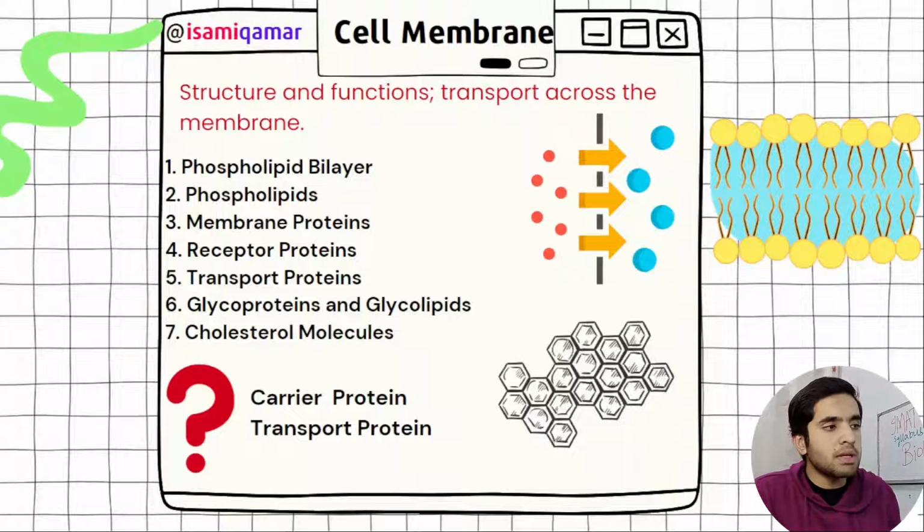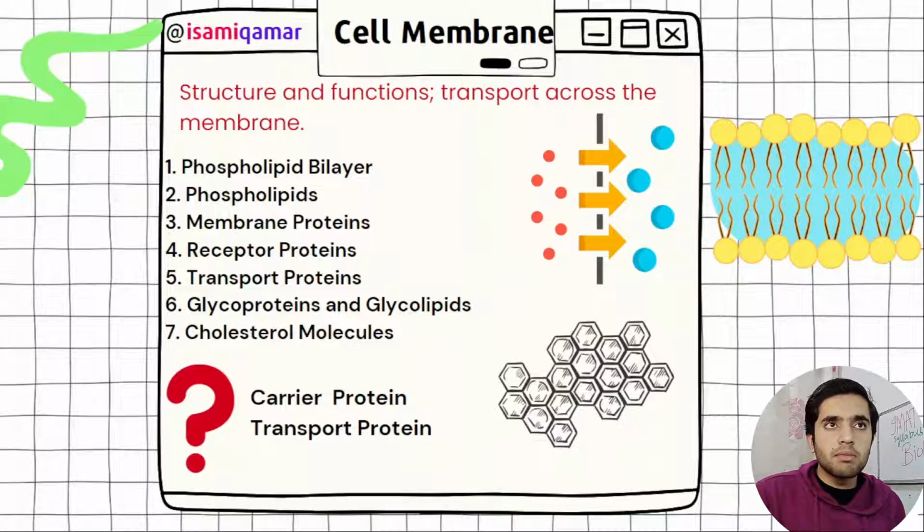Like the cell membrane is a semi-permeable membrane, we all know that. But in structure we have got different models. First of all, the Robertson model, the unit membrane model. I think Robertson has given the unit membrane model, but the most appropriate model was the fluid mosaic model.